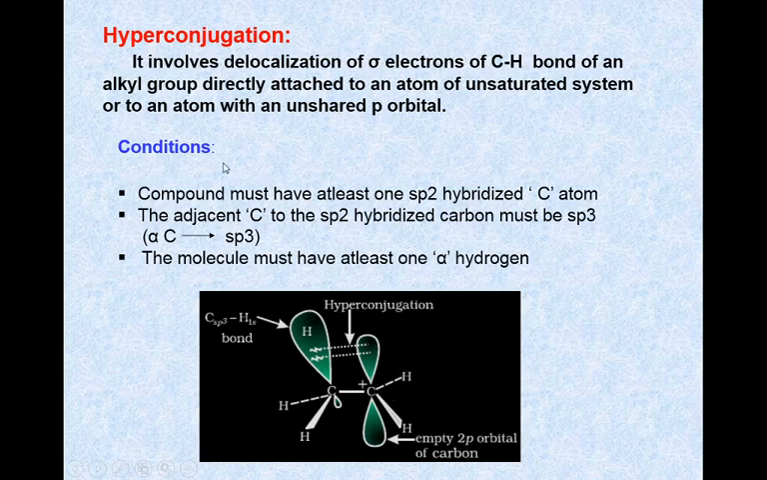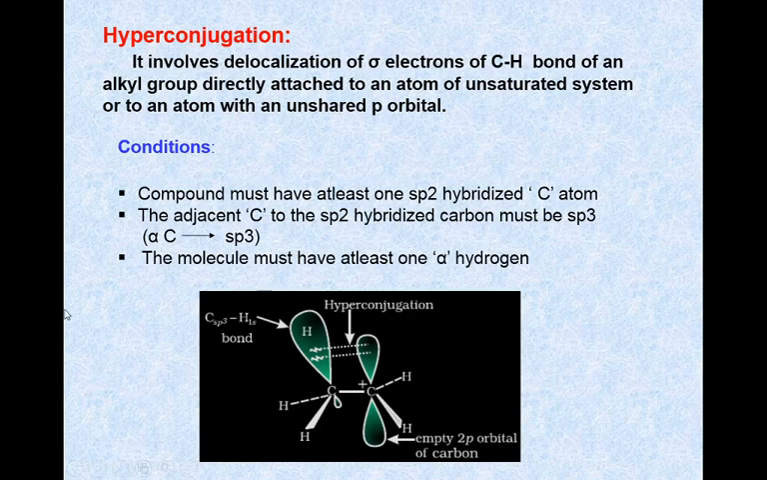That means the condition for hyperconjugation is that the compound must have at least one sp2 hybridized carbon atom. Here we take an example of a carbocation in which one carbon atom is sp2 hybridized, that is this carbon atom, and the adjacent carbon atom to the sp2 hybridized carbon must be sp3. This is the sp2 and the adjacent carbon of this sp2 is an sp3 carbon atom, which is the alpha carbon atom.